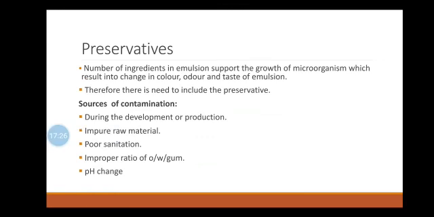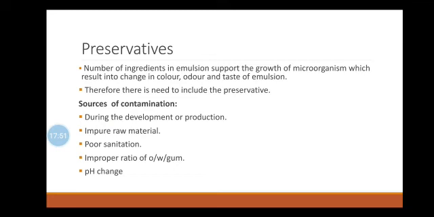Now we'll start with another ingredient in a formulation, which is the preservation of emulsions, meaning preservatives which are added to the emulsions. Generally, emulsions which are prepared by using emulsifying agents such as carbohydrates, proteins, sterols, and non-ionic surfactants may lead to the growth of bacteria, fungus, and mold in the presence of water.